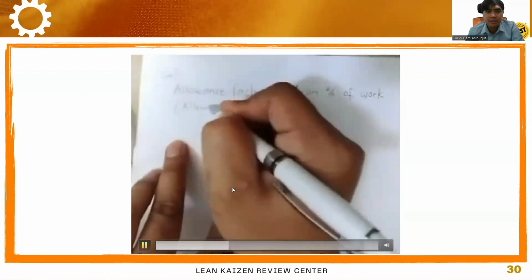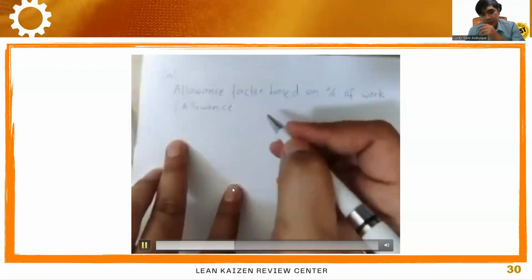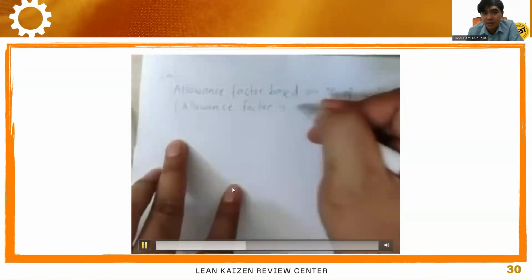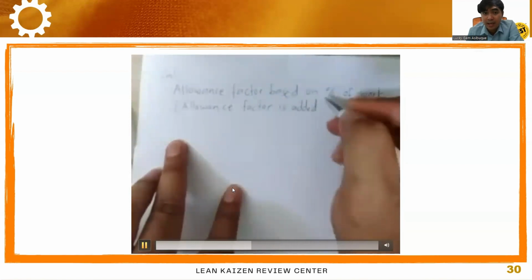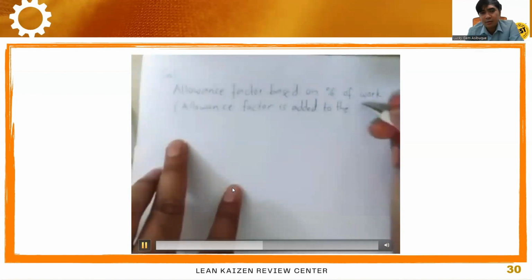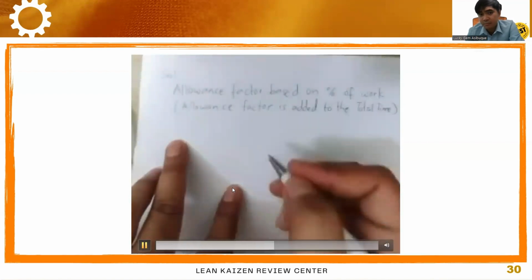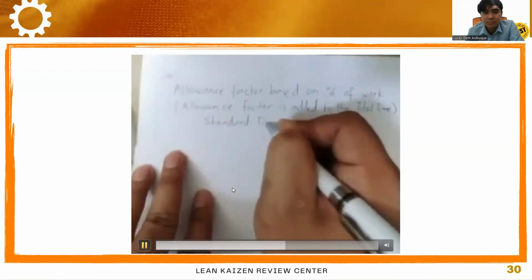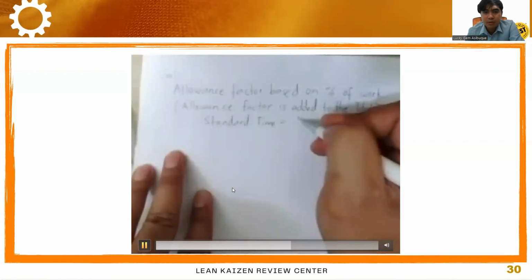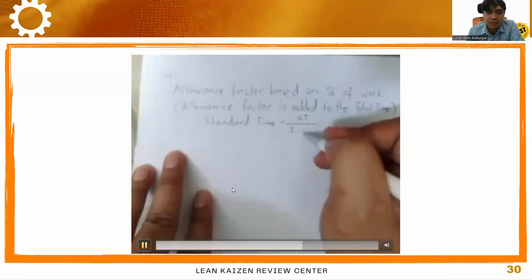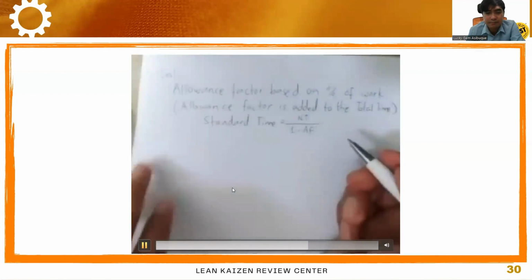So in other words, the allowance factor is added to the total time. When the allowance factor is added to the total time, what formula of standard time is to be used? Standard time is equal to NT, the normal time, over 1 minus the allowance factor.